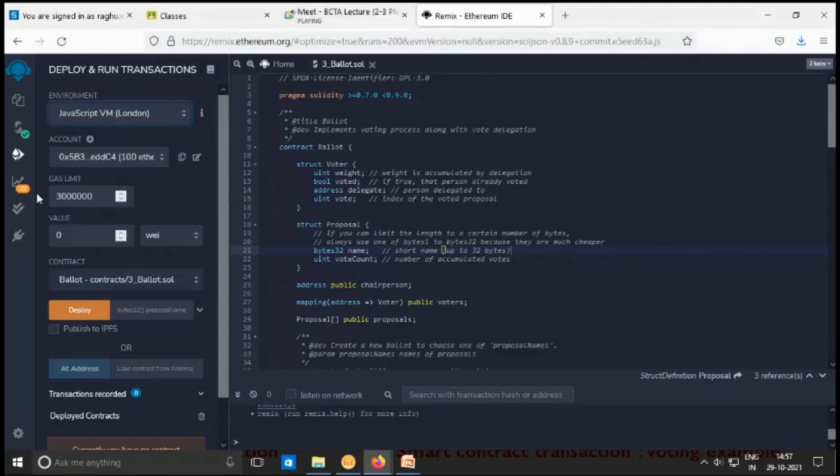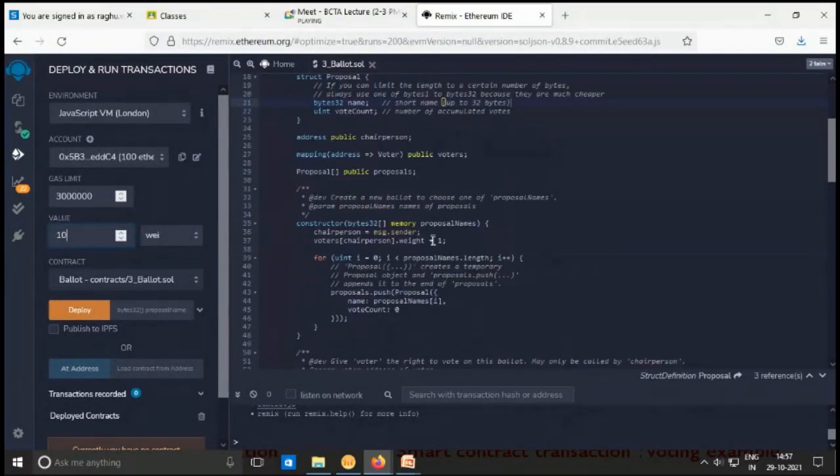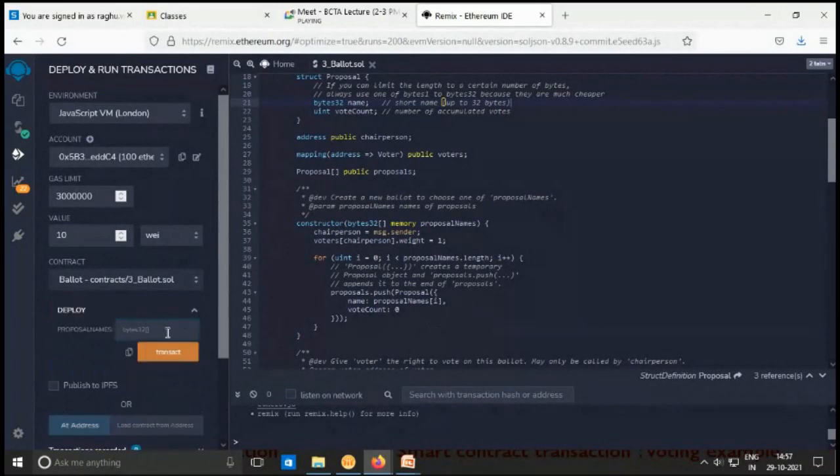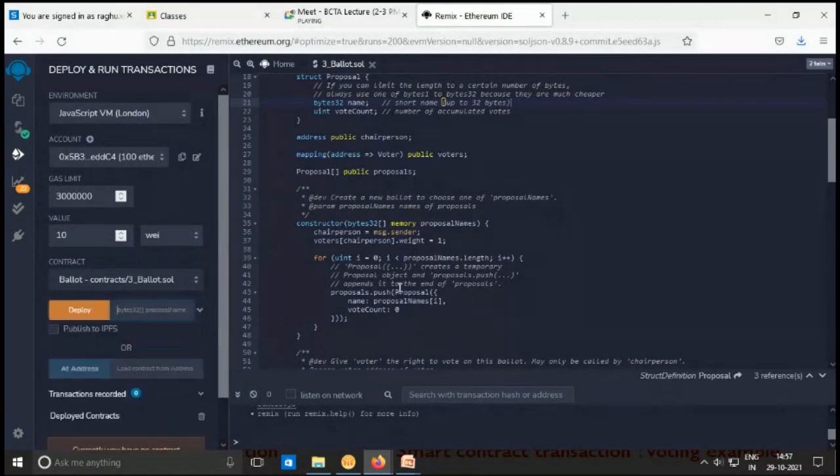Now let us go for value. Value is around 10 bytes, because in the constructor, what are the things they are taking? In the constructor, they are taking the chairperson's address, the voters and the proposals. How many proposals do you want to vote for? Here is the proposal name. How many proposals you want to deploy, that you are supposed to go for. So we are supposed to provide proposal names.